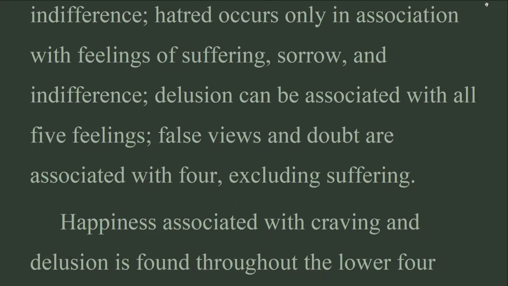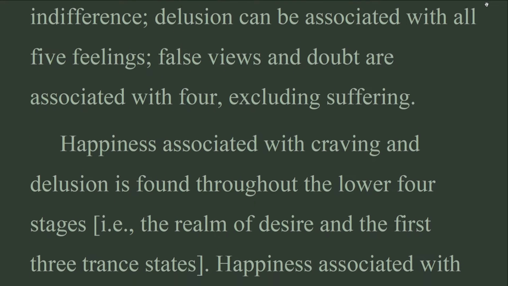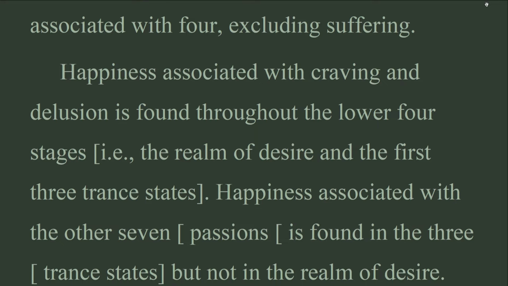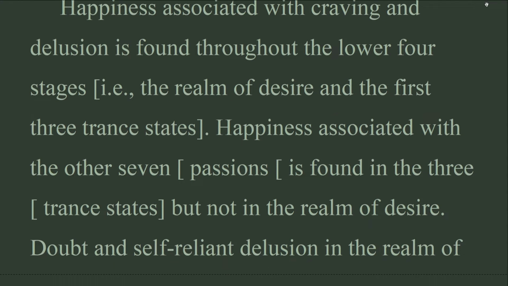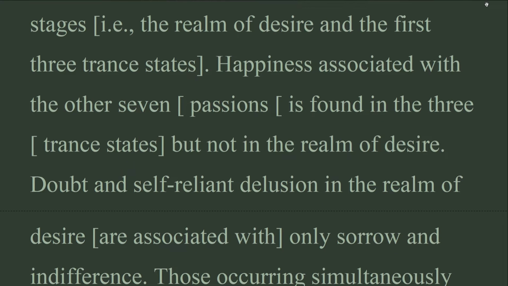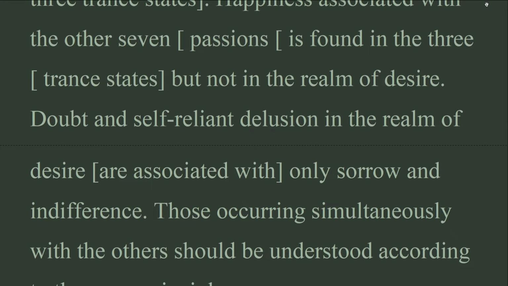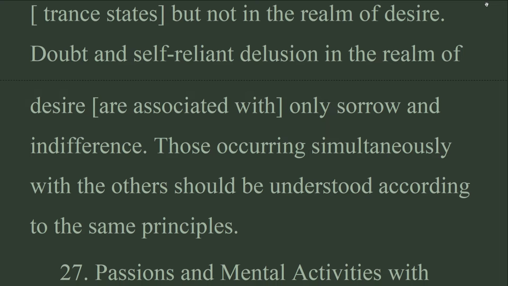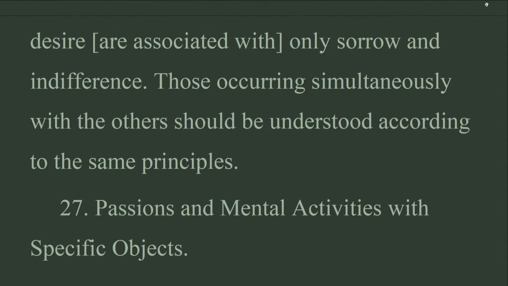Happiness associated with craving and delusion is found throughout the lower 4 stages, i.e., the realm of desire and the first 3 trance states. Happiness associated with the other 7 passions is found in the 3 trance states, but not in the realm of desire. Doubt and self-reliant delusion in the realm of desire are associated with only sorrow and indifference. Those occurring simultaneously with the others should be understood according to the same principles.